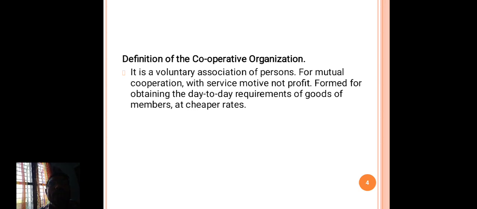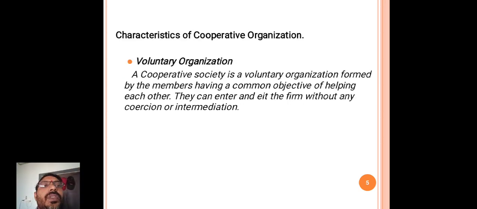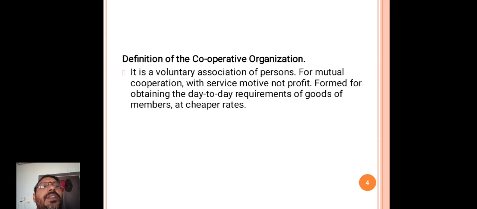There are different types of non-trading organizations in the society, and they are established not for the motive of profit earning. For example, cultural activities, the Mother Teresa Trust, and so many cultural trusts and organizations.